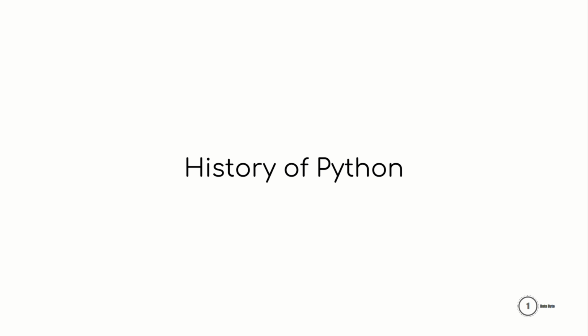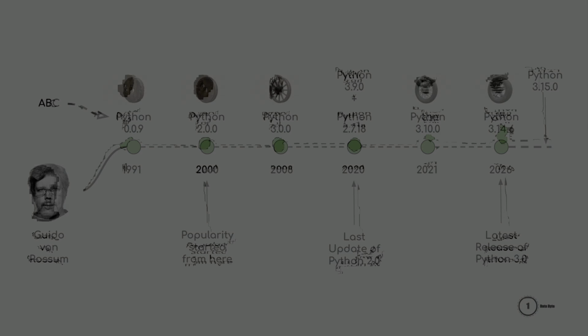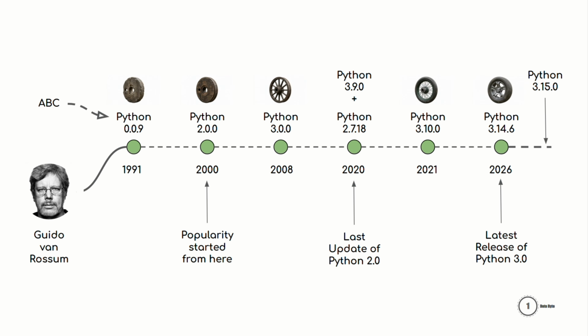Before that, let me explain the history of Python in a few words. Python was created by Guido van Rossum. Python is a successor to the ABC programming language, which was developed in the early 1980s. Although ABC had some good ideas, it was not widely adopted. Guido took inspiration from ABC and developed Python in the late 1980s to make computer programming simpler and more enjoyable.